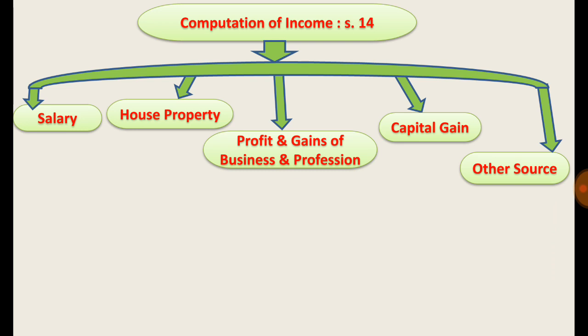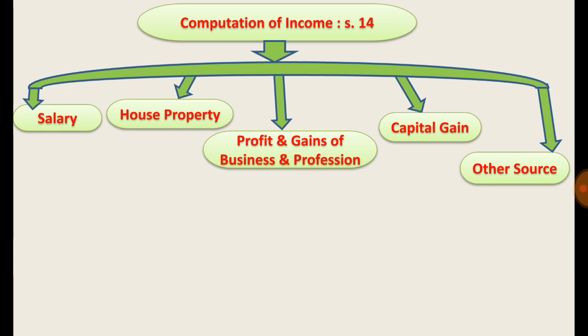In such cases, his income from salary will be a certain amount, and his income from house property, profit and gain, capital gain, and other sources will be zero. So it depends upon whether that person is engaged in such activity or not. Depending upon that, his income will be determined from other sources.